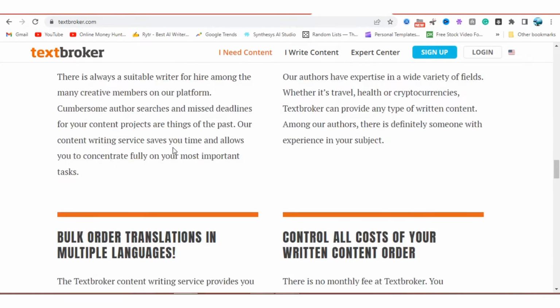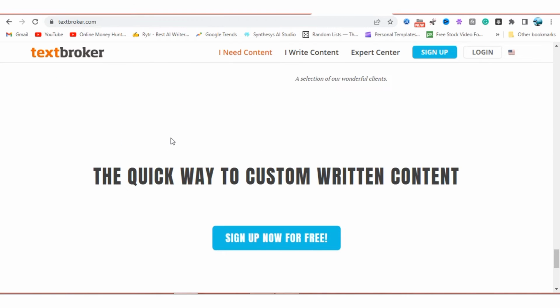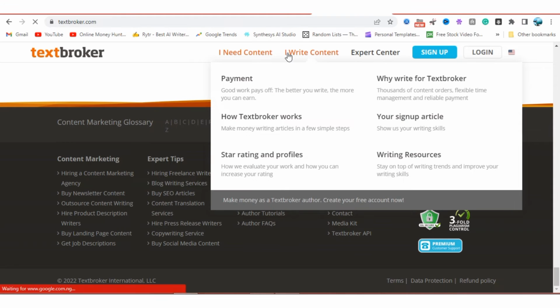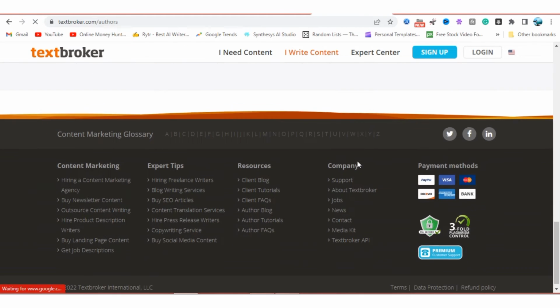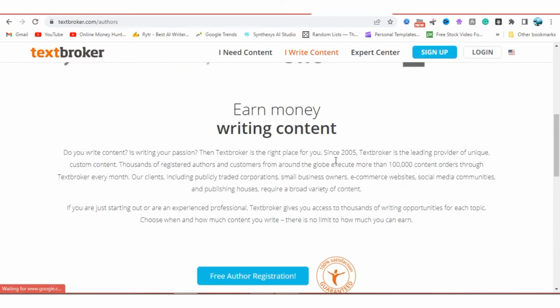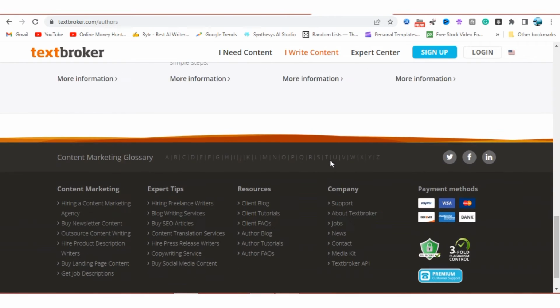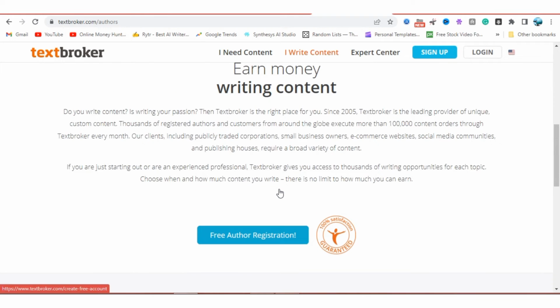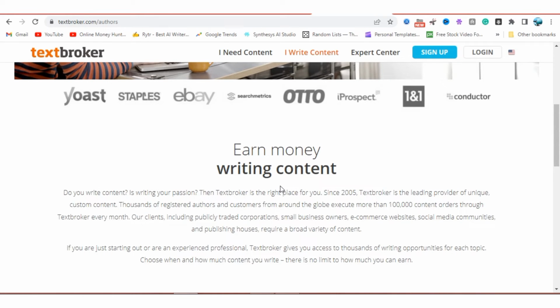Once you click on I write content, it will take you to where you can sign up. Let's just click I write content and it will bring you here, and registration is free also. Why write for Textbroker? Free of charge, flexible time management, and reliable payments. Read here why it pays to become a Textbroker author. If you want, you can go there.